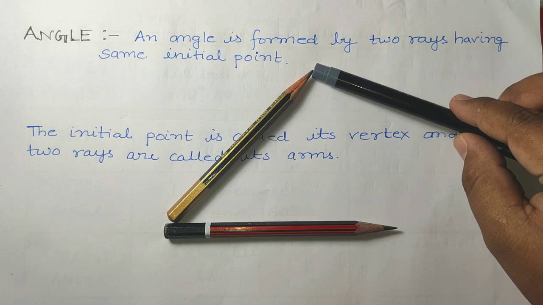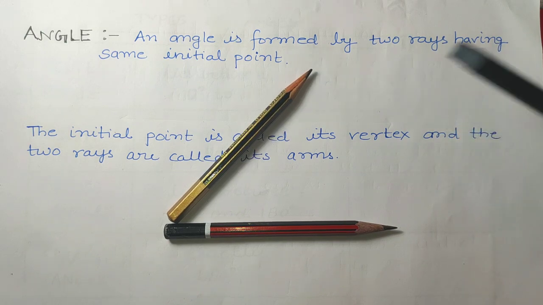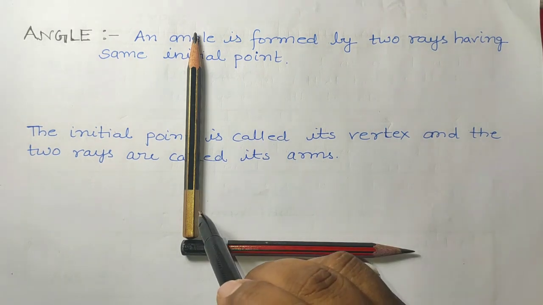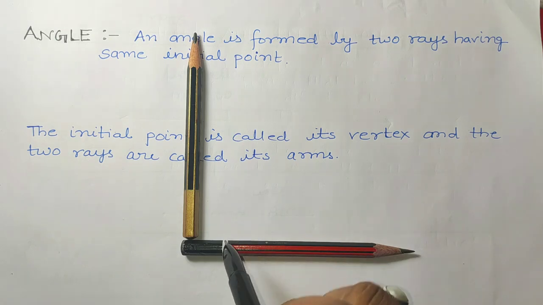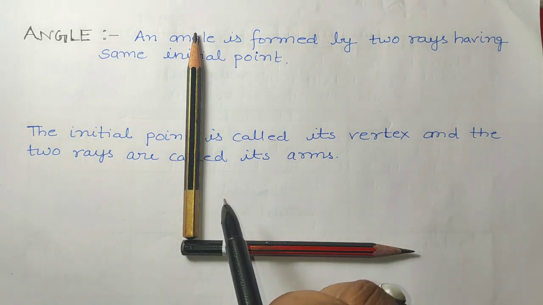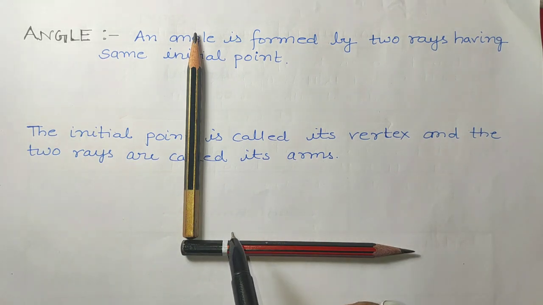When the second ray is in a position like this, they form 90 degree between them. They are perpendicular to each other. If both rays are like this, they form exactly 90 degree, and they are called perpendicular to each other.